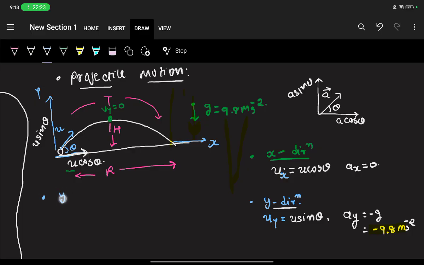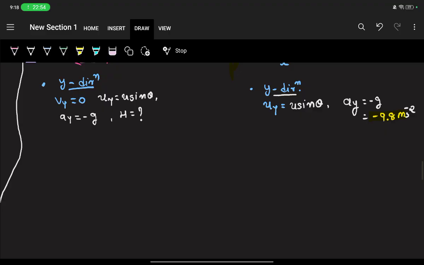We are interested to find this height, right? Now we do have these things: Vy is 0. Initial speed in the y direction is u sin theta. Acceleration is given, that is minus g. And we are interested in finding out the height. So we can use the equation of motion, right? Do you remember the equation of motion? V square minus u square equals 2ad. Very good.